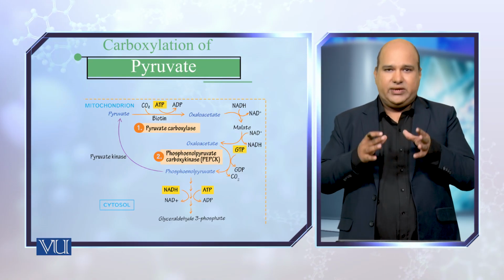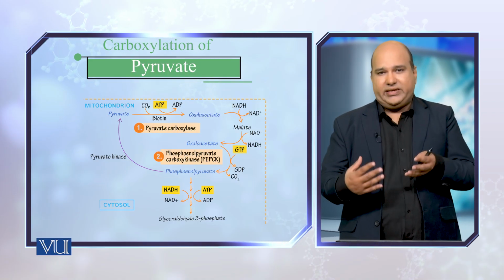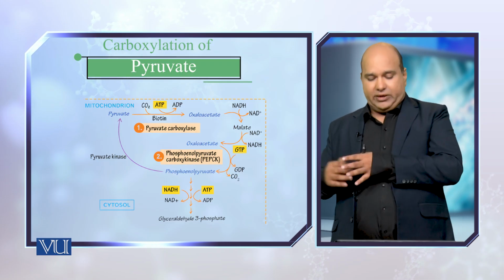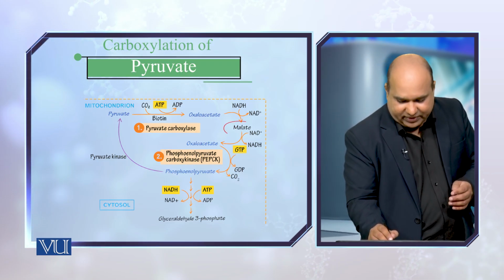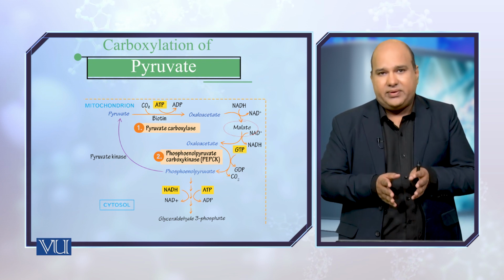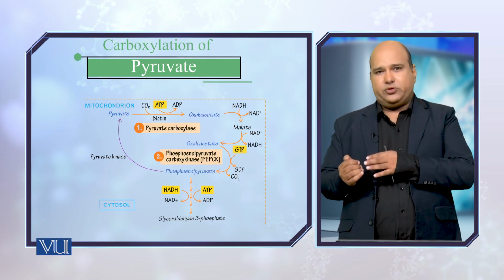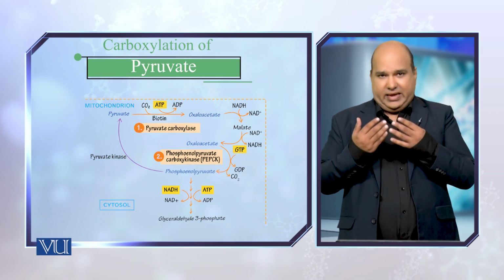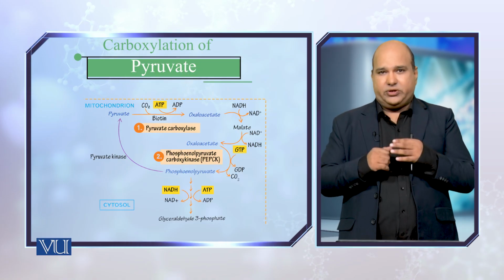So first we have to convert the oxaloacetate into some moiety which can be transported out of the mitochondria into the cytoplasm. That is why the oxaloacetate is converted first into malate. Once the malate is formed, it can be transported outside of the mitochondria because the living system has shuttling proteins for the transportation of malate.